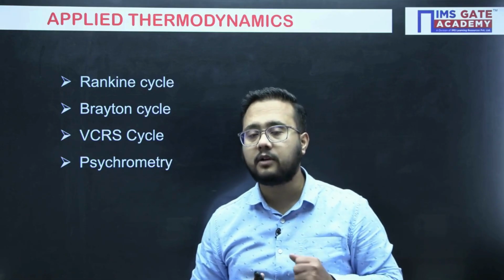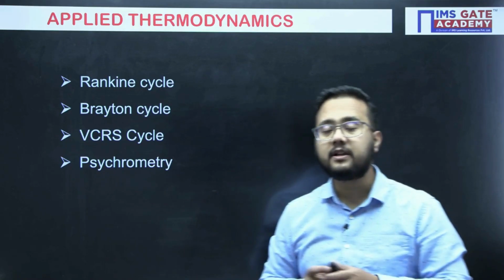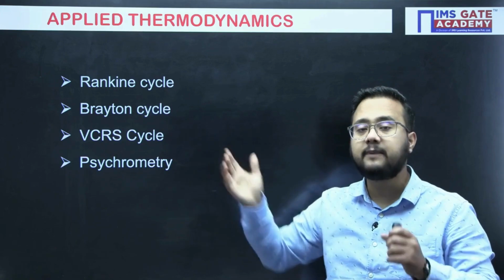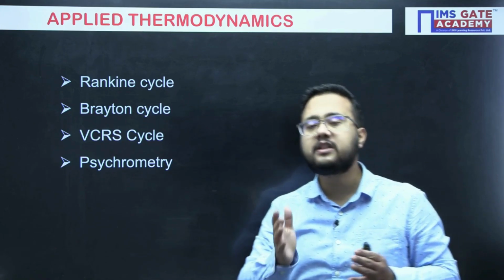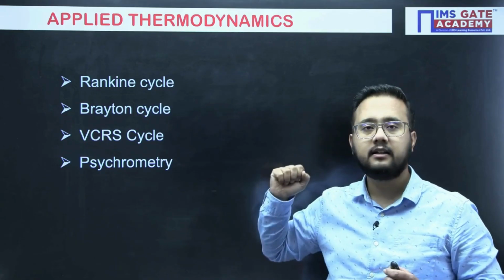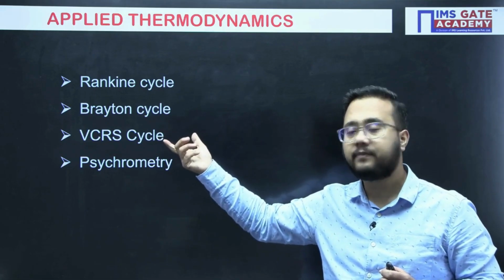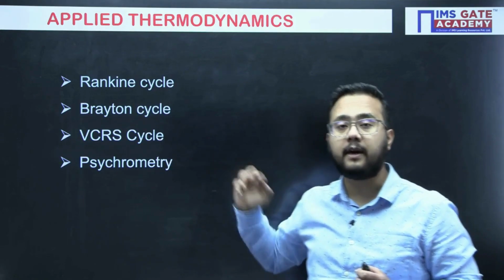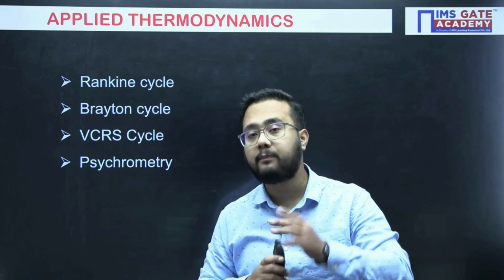Next, applied thermodynamics. In applied thermodynamics, the first important topic we have is the Rankine cycle. If you see the previous year question book, you will always find that there is one question every year they have asked from the Rankine cycle. Then we have the Brayton cycle, then VCRS and the psychrometry part. So this is the order you need to keep in mind regarding the preparation of applied thermodynamics.